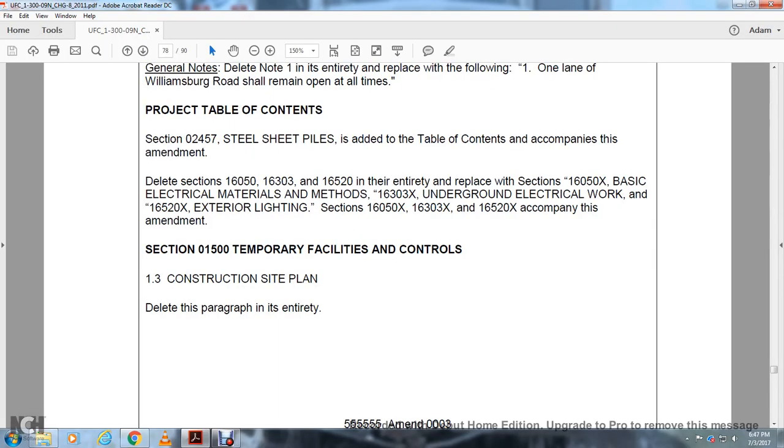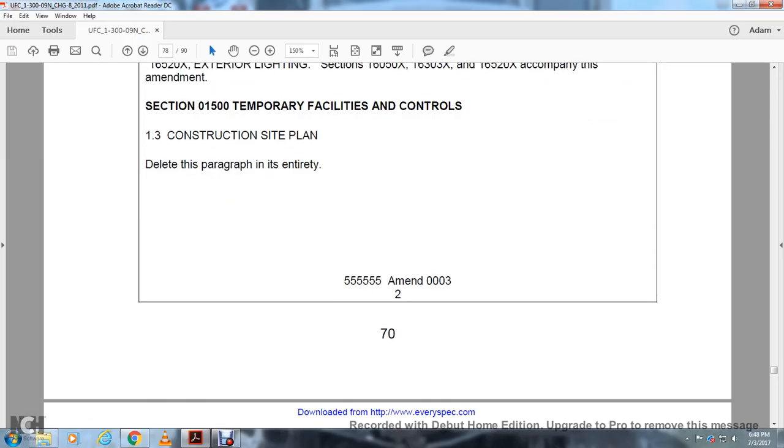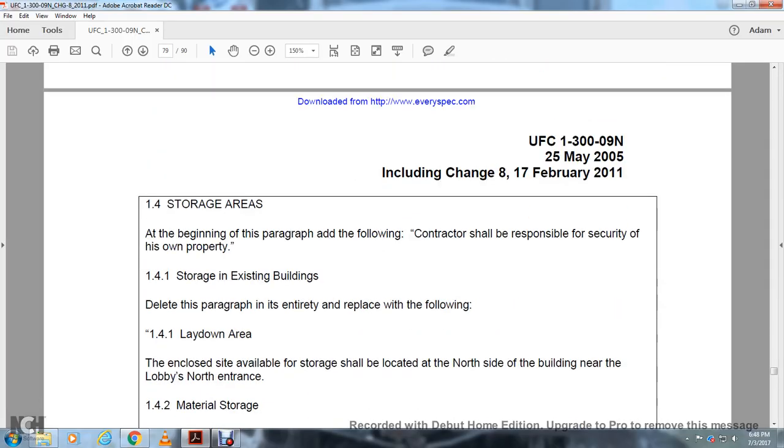Section 150 temporary facilities and controls 1-3 construction site plan. Delete this paragraph in its entirety. This is 55555 amendment 0303. Alright, storage area. At the beginning of the paragraph, the following contractor shall be responsible for this area with his own property. The 141 storage of the existing building.